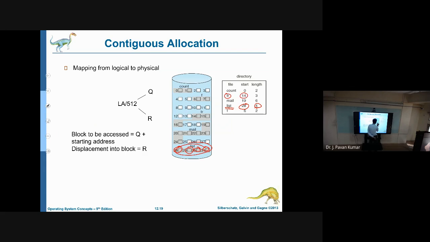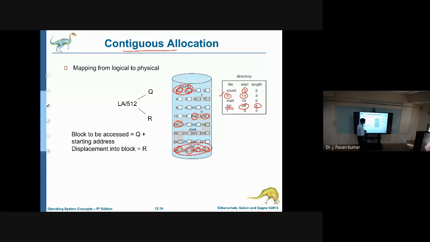So starting from 14, length is 3, so 3 blocks will be allocated for tr. Similarly, count is starting at 0. How many blocks? 2 blocks, so these 2 will be allocated for count. So if you observe, whatever the file that we are allocating, all those blocks will be continuously allocated. So this is nothing but contiguous allocation.